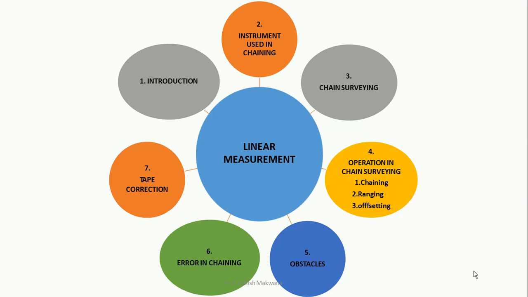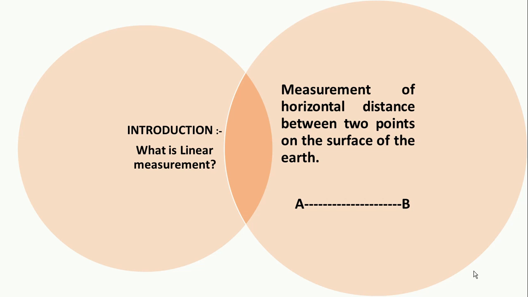We begin with the definition of linear measurement, then the introduction about chain surveying, and what are the various instruments required for performing the chain survey. What is meant by chain surveying? What are the various operations involved in chain surveying, that is chaining, ranging, offsetting? Then we discuss the obstacles in chain surveying. What are the different errors that occur in chain surveying? What are the different corrections involved in chain and tape surveying? So, I begin.